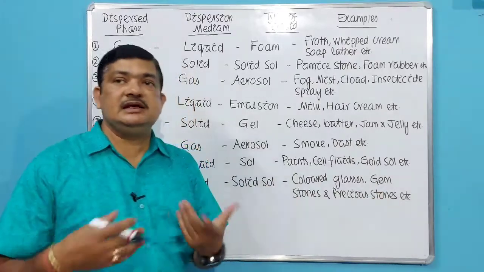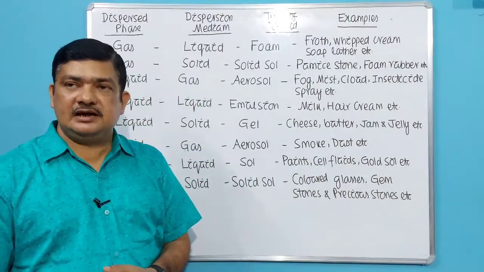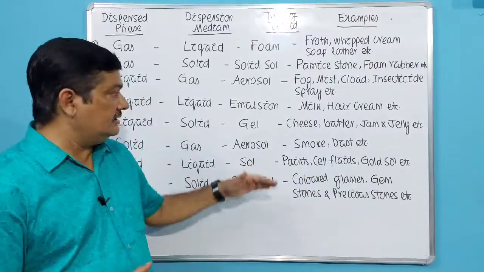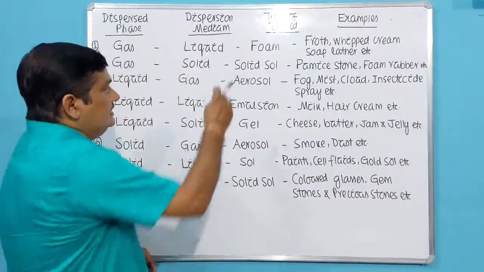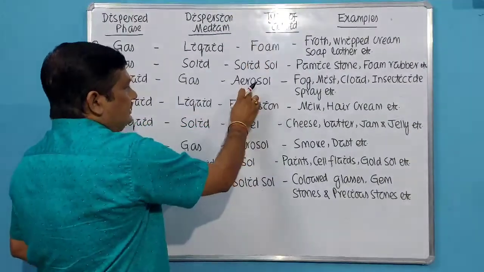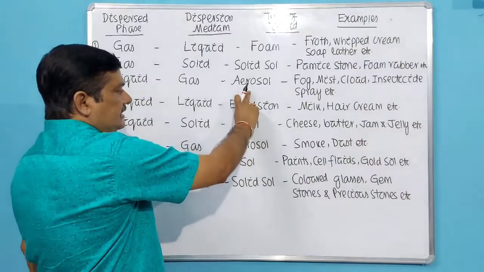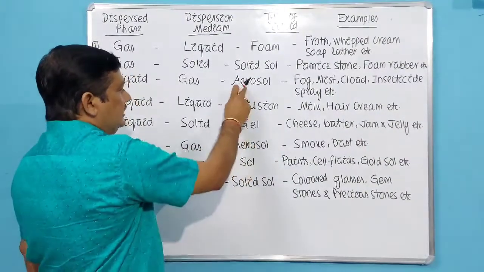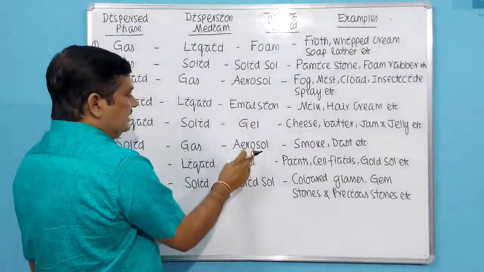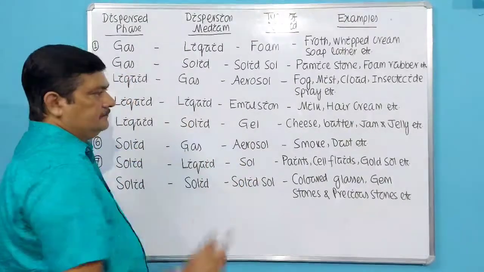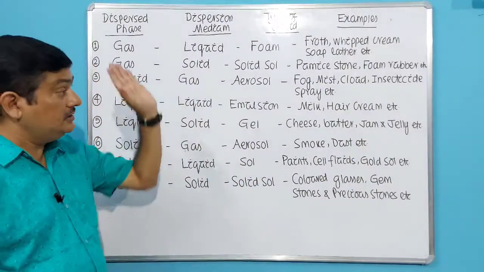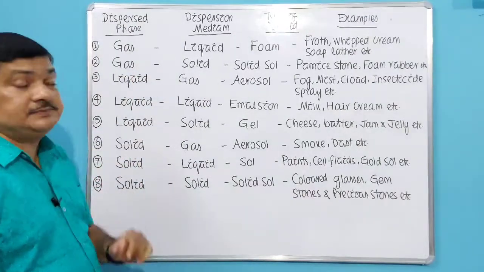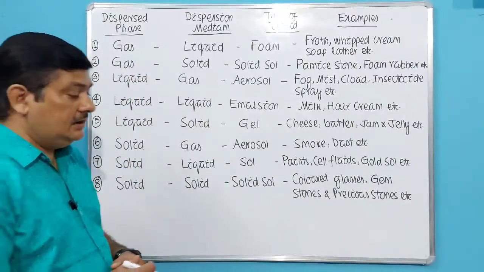Colored glasses, gemstones, and all sorts of precious stones come under this heading. So you have to remember these eight: foam, solid foam, liquid aerosol, solid aerosol, emulsion, gel, sol, solid sol. You have to remember these eight with examples and the type of dispersion medium and dispersed phase.